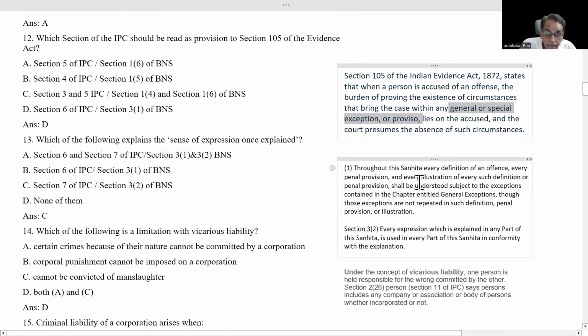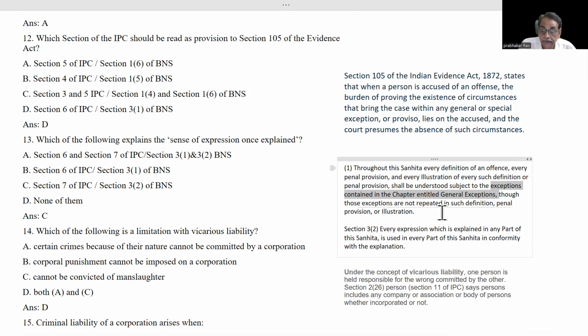Throughout this Samhita, every definition of an offense, every penal provision, and every illustration of every such definition or penal provision shall be understood subject to the exceptions contained in the chapter entitled General Exceptions, though those exceptions are not repeated in such definitions, penal provision, or illustration. What is section 3(1) saying?